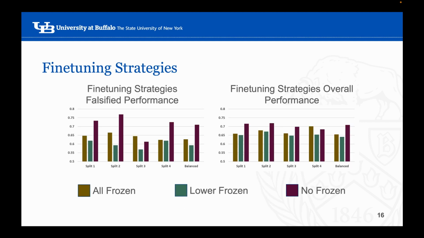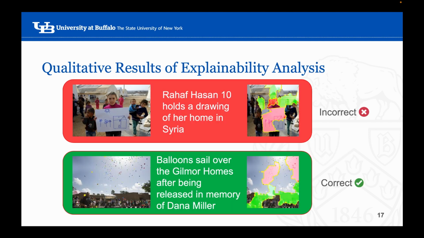We conducted experiments to evaluate the best training strategy. We tested freezing the entire model, or the last few layers, or fine-tuning the entire model. Unsurprisingly, fine-tuning the entire model performed best. However, we noticed that fine-tuning the last few layers performed much worse than expected. Finally, we present some qualitative examples from our model. In these examples, the green region contributed as a falsified prediction, and the red regions contributed to an unfalsified prediction.